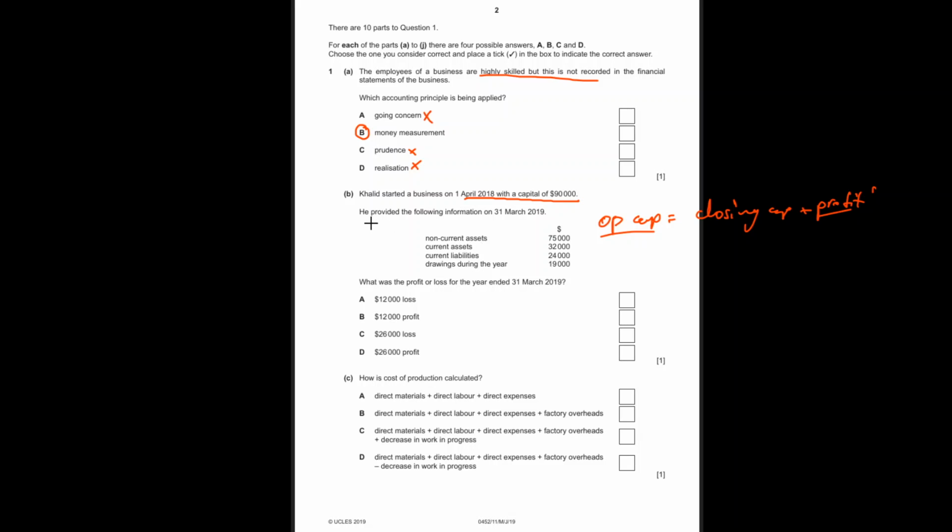Okay, so he provided the following information: non-current assets, current liabilities. Do you remember how we calculate capital?